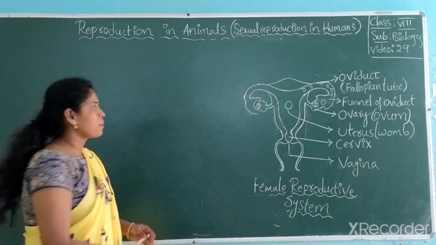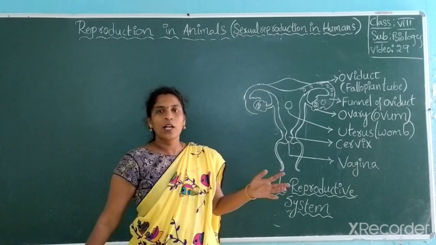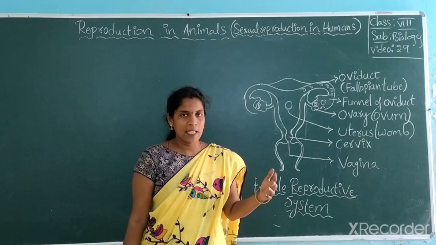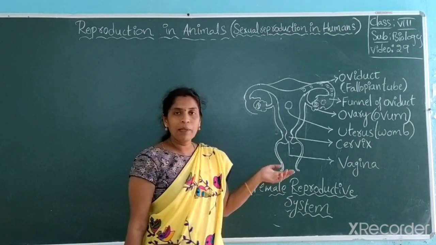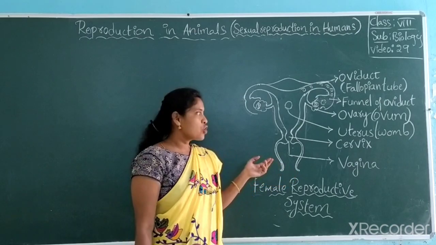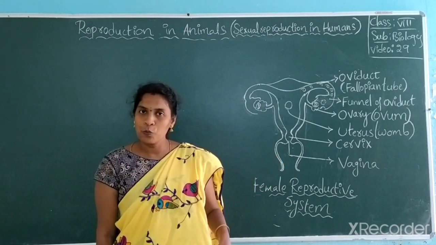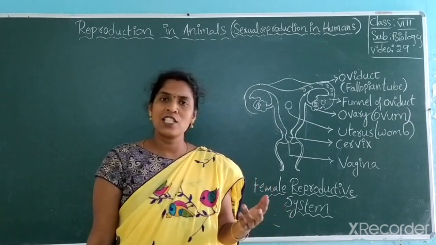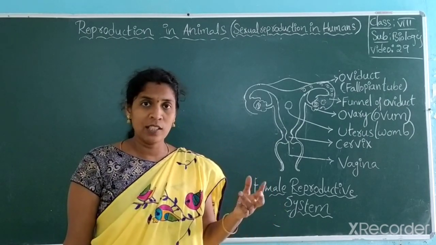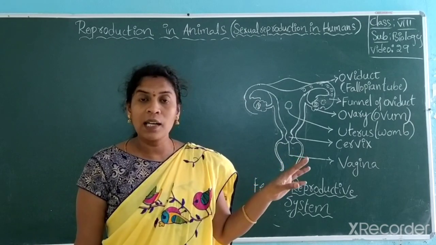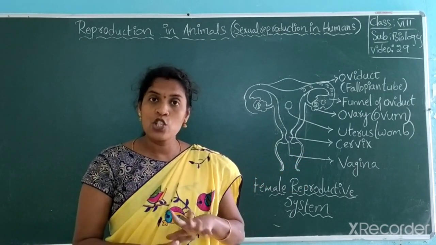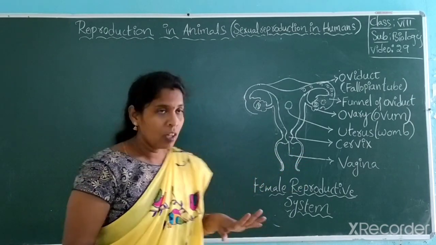So now listen. This is a very important point. How fertilization takes place in the female body, and generally I told you the fertilization takes place in two manners. One is internal fertilization and the other is external fertilization. Here now we are discussing internal fertilization completely. Is it clear? So listen.